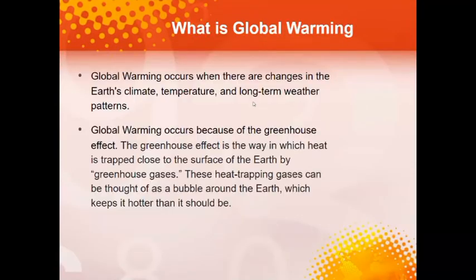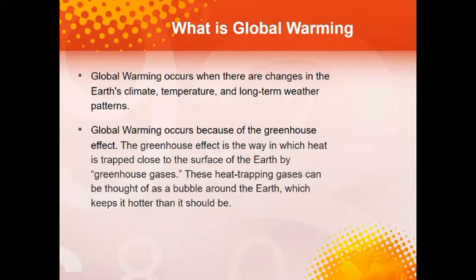The definition of global warming is a bunch of effects that change Earth's climate, temperature, and long-term weather patterns. So when you talk about global warming, you could say, for example, Earth's temperature is going up, therefore the polar caps are melting, therefore water is rising. You could say this is an effect of global warming because the cause of it is that Earth's temperature is slowly increasing.